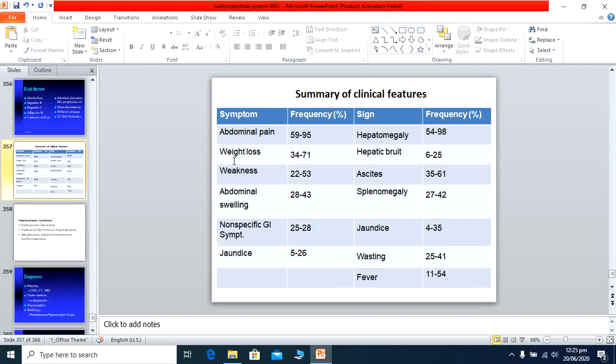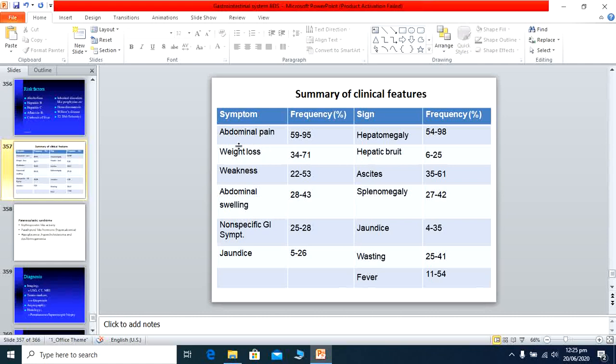Sometimes the patient presents with aches or discomfort in the right hypochondrium, and sometimes with ascites. These are all complications related to hepatic failure. Abdominal pain occurs if the capsule is stretched. Sometimes the patient feels heaviness in the right hypochondrium, and when going for an ultrasound we find that the patient has hepatocellular carcinoma.